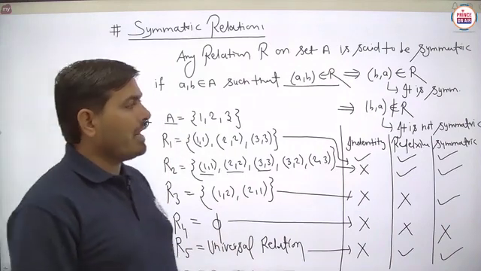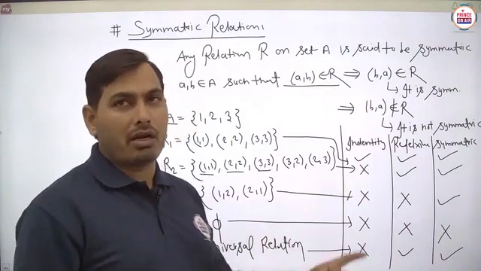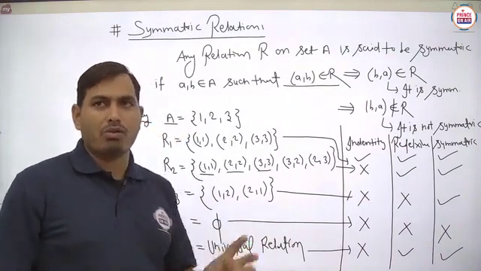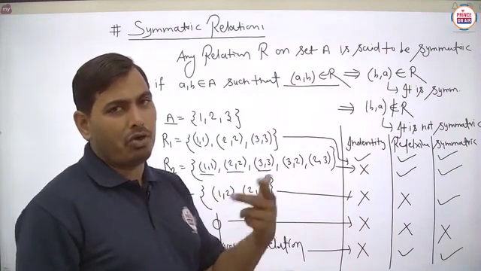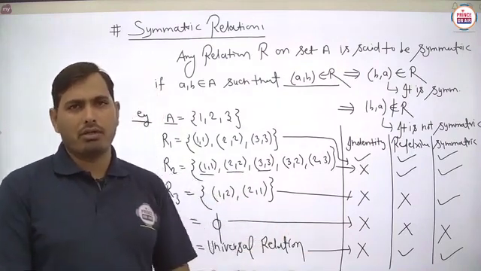So I think each and every student will get the concept of symmetric relation here. What can we say about the symmetry of the relation? Means if (a, b) is available, then (b, a) is available or not. Is it clear?